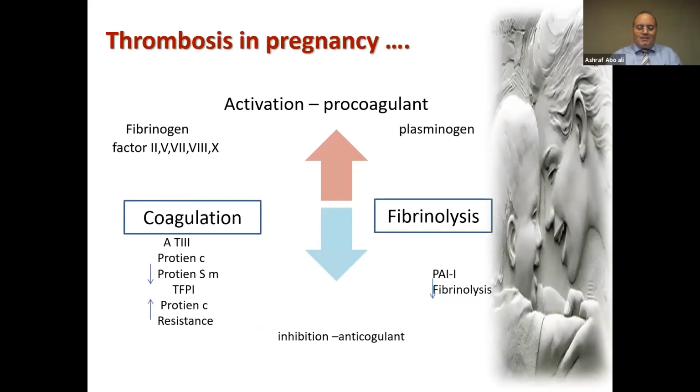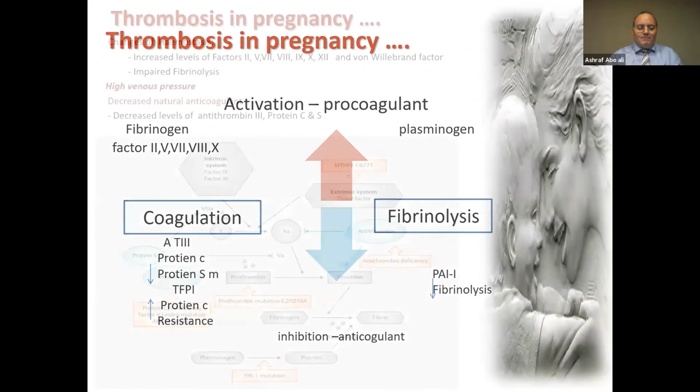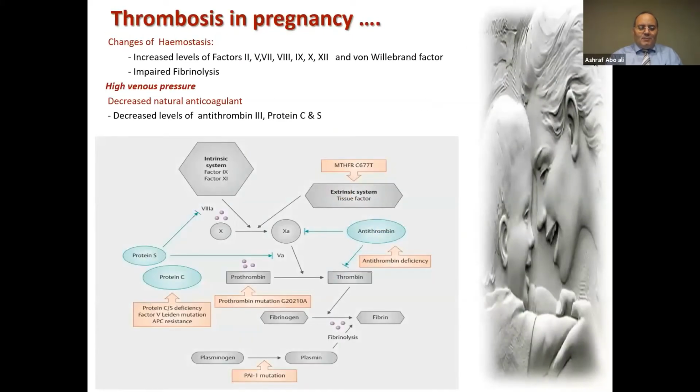Actually, during pregnancy, we can observe inhibition of anticoagulation and activation of procoagulants. As we see here, during pregnancy there is a high venous pressure, and decreased natural anticoagulants: decreased levels of antithrombin III, protein C, and protein S. If we see here in blue, protein C, protein S and antithrombin, if they are decreased more, we are going toward procoagulation, and this is what is happening in pregnancy. And if there is a thrombophilia, this will become more in this pathway.